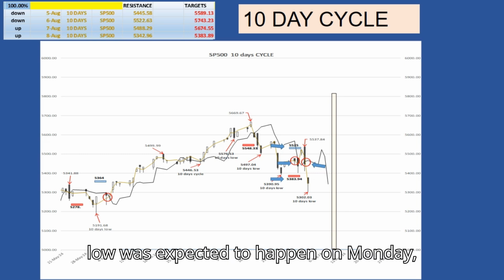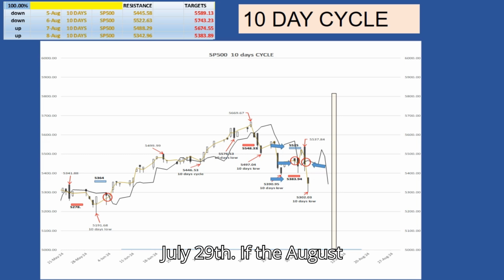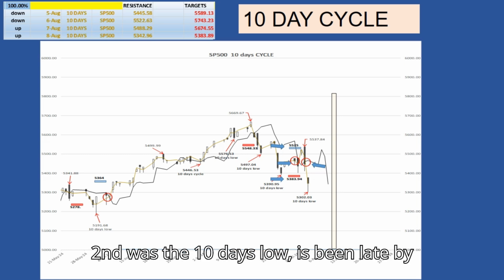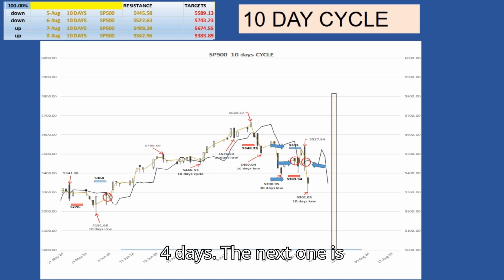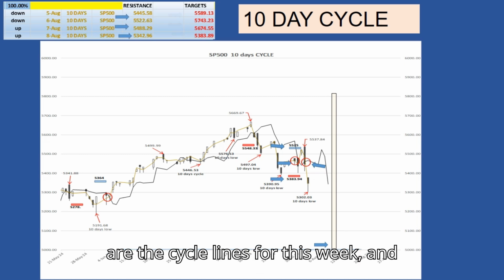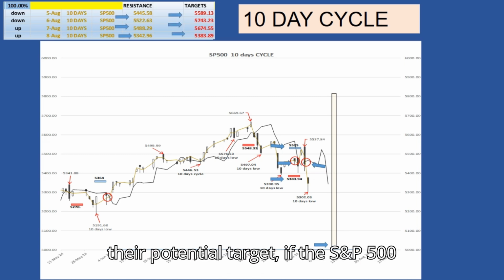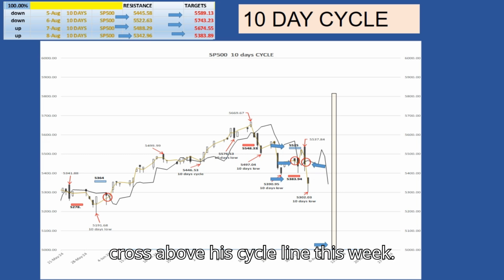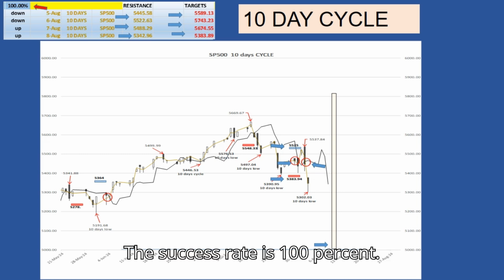The last 10-day low was expected to happen on Monday, July 29th. If August 2nd was the 10-day low, it was late by 4 days. The next one is expected on August 10th. Here are the cycle lines for this week, and their potential targets, if the S&P 500 crosses above its cycle lines this week. The success rate is 100%.